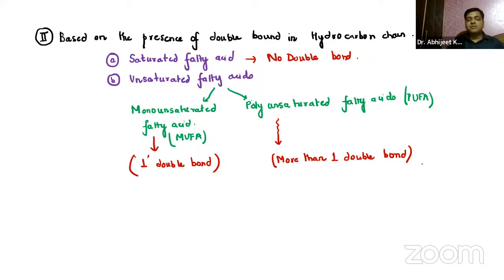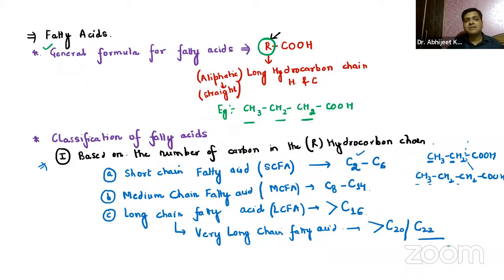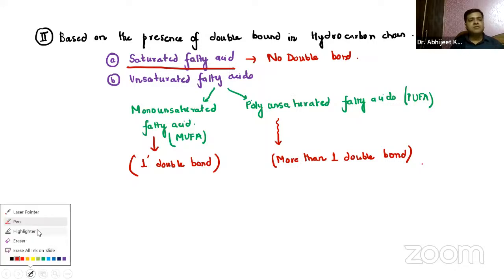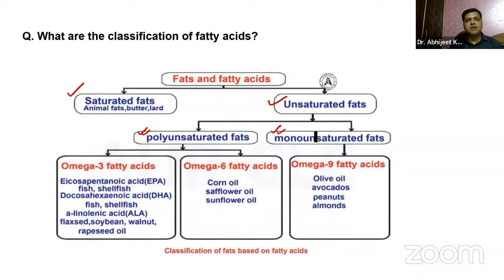So let us discuss the flow chart that is given over here. They have just given the saturated and unsaturated case. Unsaturated, you already know, we have monounsaturated fatty acids and polyunsaturated fatty acids. Based on the number of carbon chain we have discussed, now based on the presence of double bond, saturated and unsaturated. Let us first discuss the saturated fatty acids in detail, according to the flowchart given in your notes.